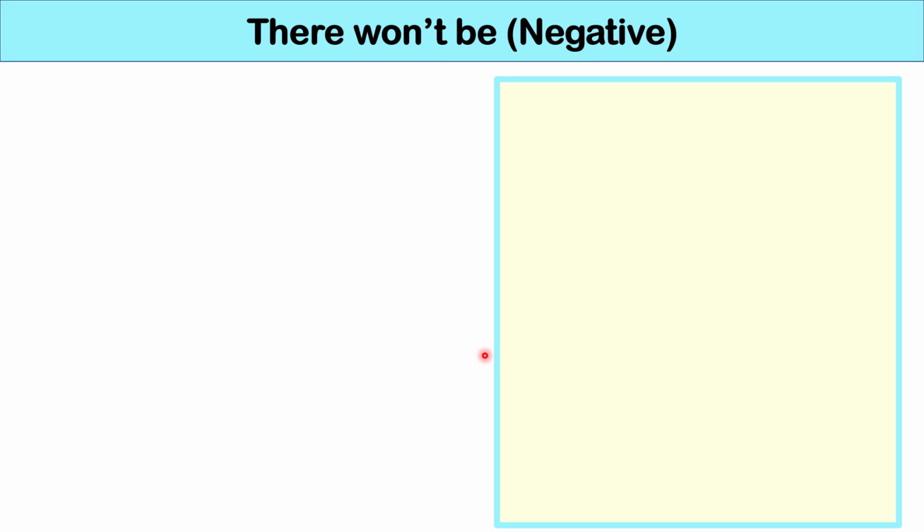Now let's look at the negative form of there will be. We say there won't be. We do not say there willn't be because willn't is not a word. We say there won't. That is the contraction for will not.